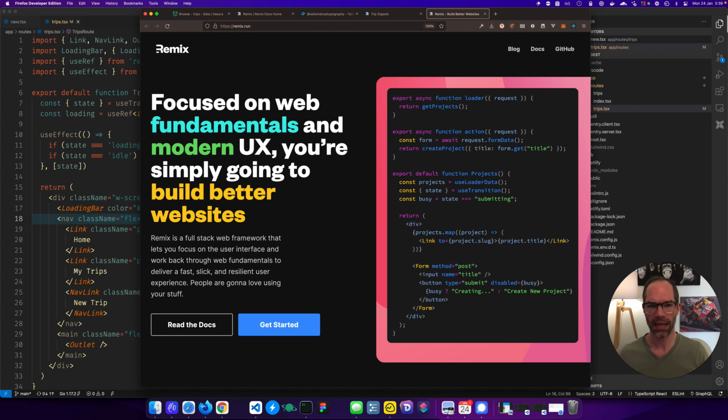But when I come back and have a look at how Remix has solved some of the problems, what's occurring to me is that it wasn't necessarily React itself that was a problem, but it was all of the re-implementation of things that the browser does for free and what you do on the server side for free that you had to do in the React way for it to make sense. But what I found with Remix so far is that as a Vue developer, I haven't really had to learn any more React. I just did things the way I thought they would make sense, and they kind of worked.